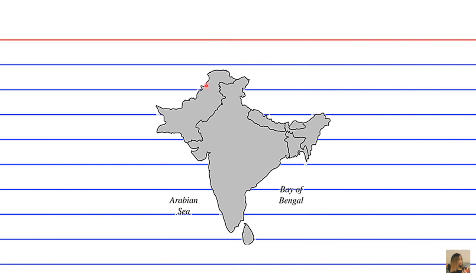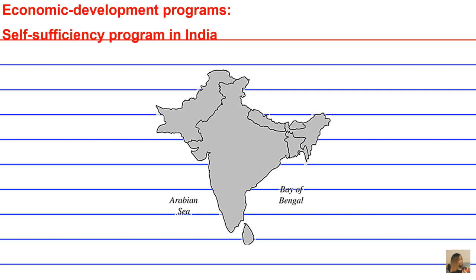A 10th unifying centripetal force in this region of South Asia is going to be economic development programs that are in place. And the important thing about the process of economic development is that it's going to transition these countries from having low income national economies into modern industrialized economies, okay? So an example of economic development is the self-sufficiency program in India, okay?